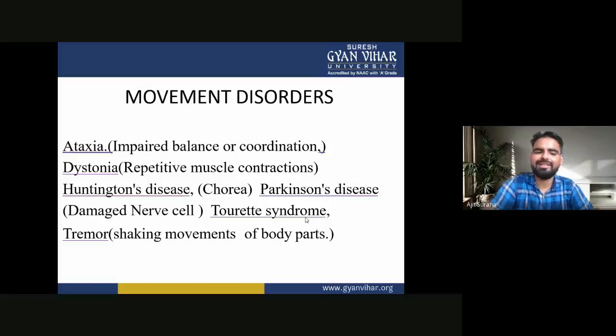In dystonia, there is repetitive muscle contraction. Third one is Huntington disease. In Huntington disease, there is chorea. In Parkinson's disease, there are damaged nerve cells. Then Tourette syndrome or tremors. In tremor, there are shaking movements of the body parts. So these are the movement disorders.